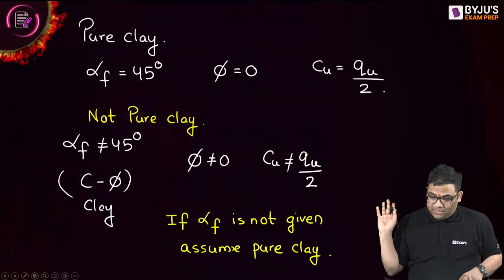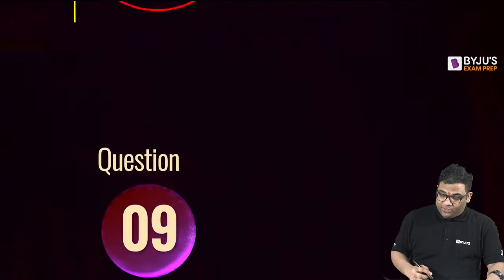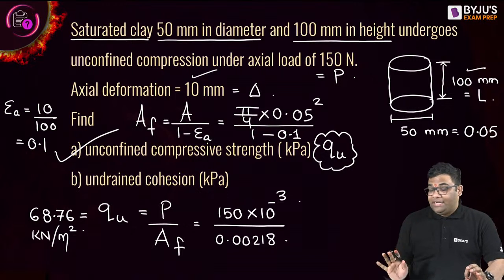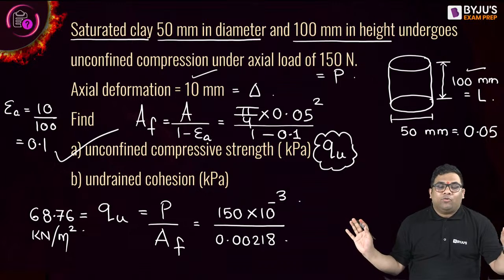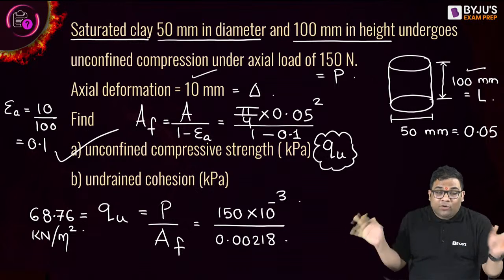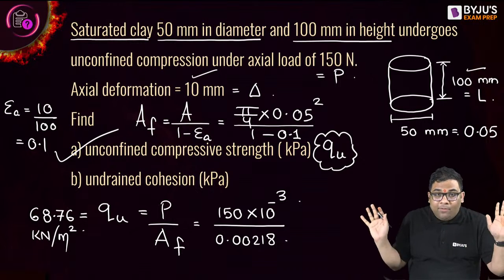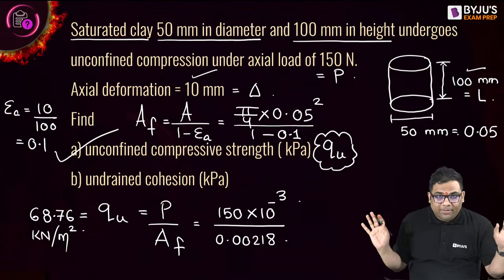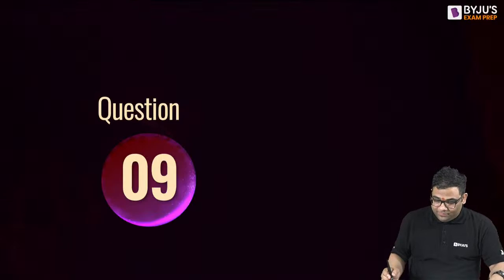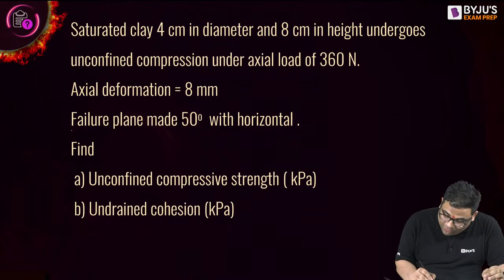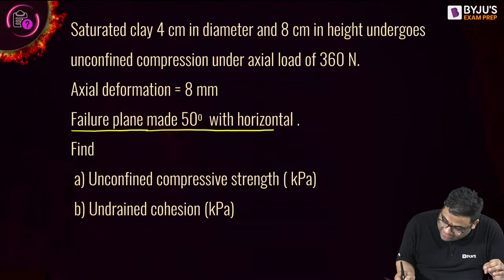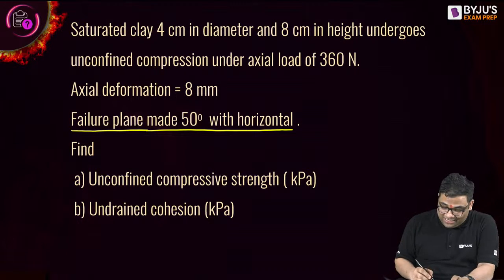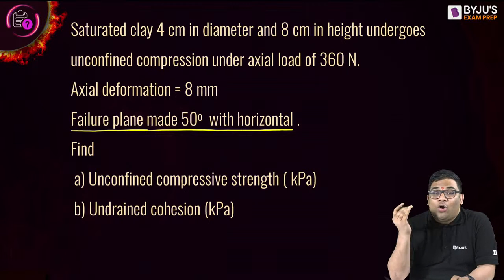Assume pure clay. As you see in the first question which we solved, it is written only saturated clay and nothing is mentioned about the failure angle. So in an unconfined compression test, if they mention nothing about the failure angle, just assume pure clay. But in this ninth question, the failure plane makes 50 degree with the horizontal. So that means it's not a pure clay.